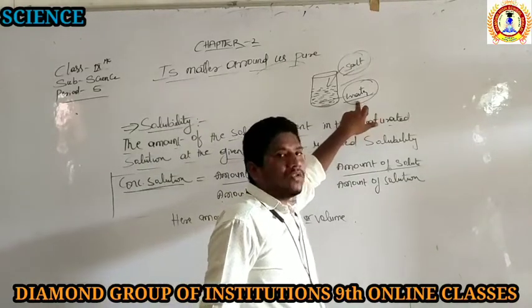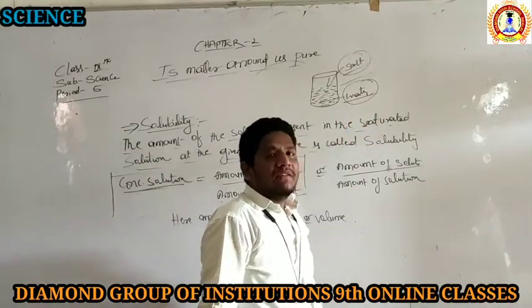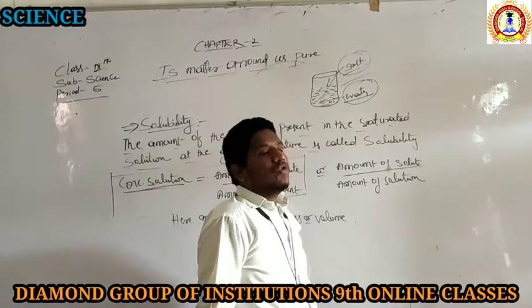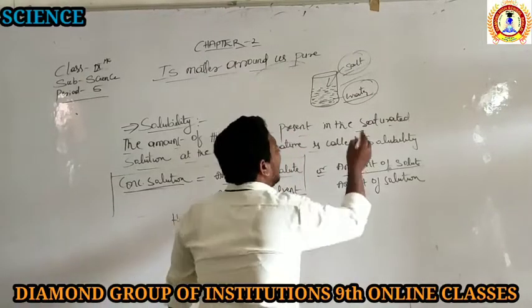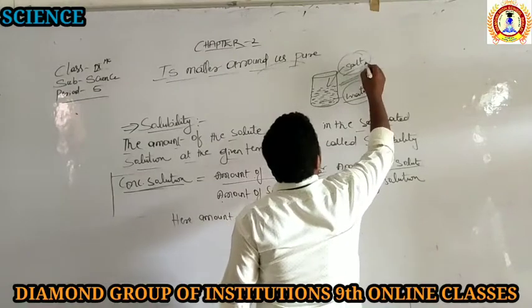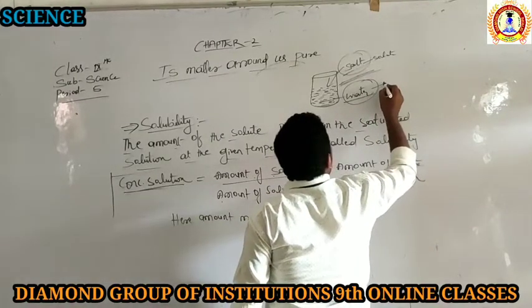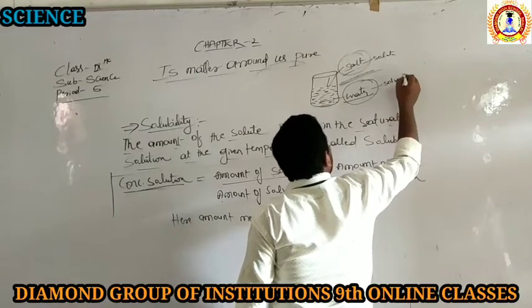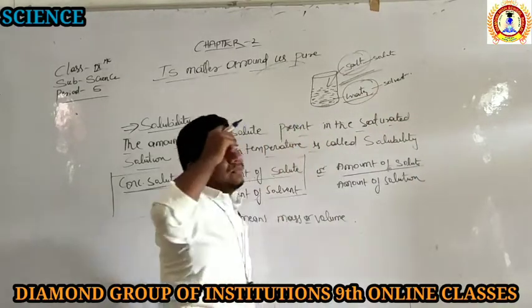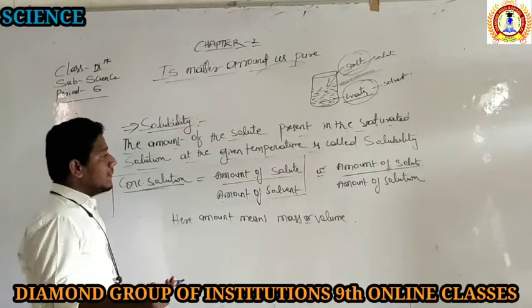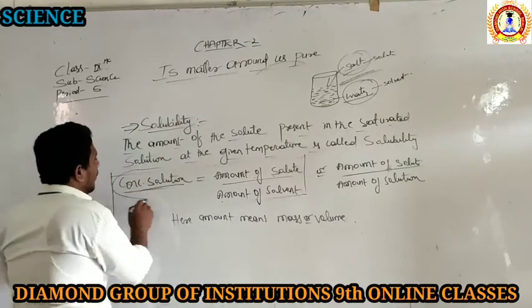Water is here acting as a solvent and the salt is here acting as the solute. So if you are doing the salt by water, it is called amount of solute divided by amount of solvent. Or even one more definition is there of the concentration of a solution.